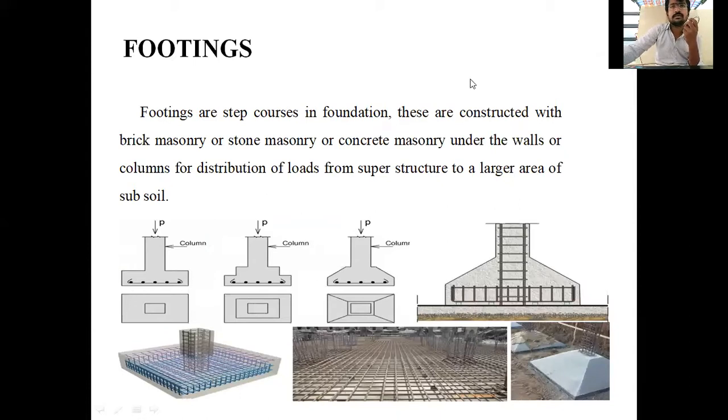If you see the bottom one, steel is provided with concrete. They have placed the steel, and that steel is covered fully with concrete. That is an RCC construction, reinforced cement concrete.